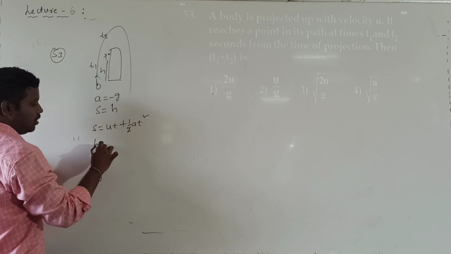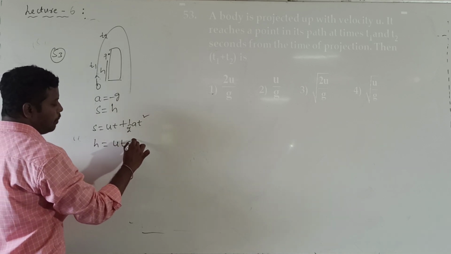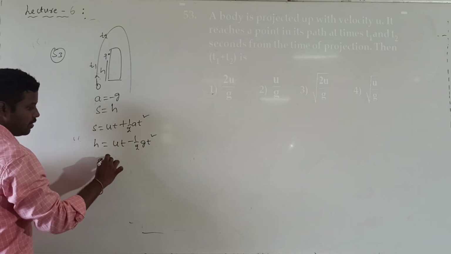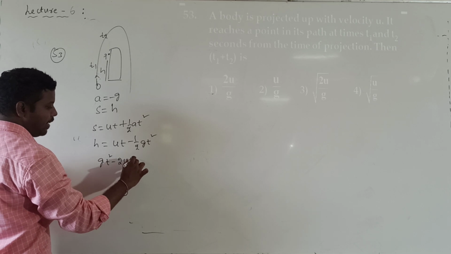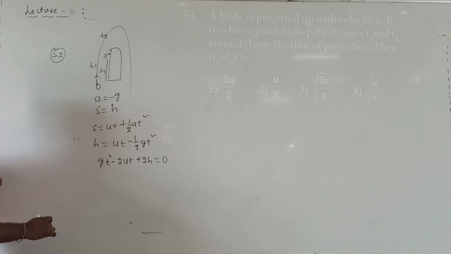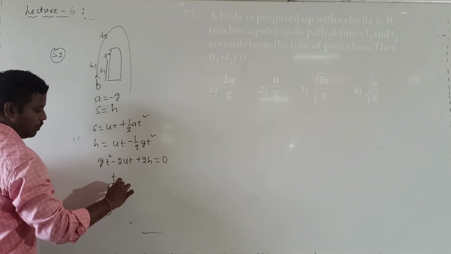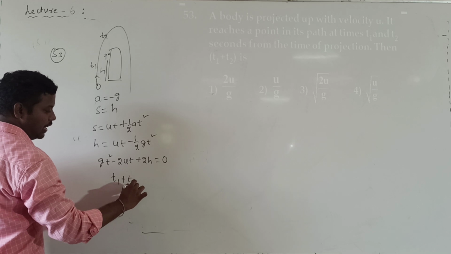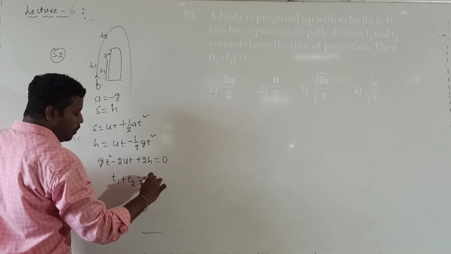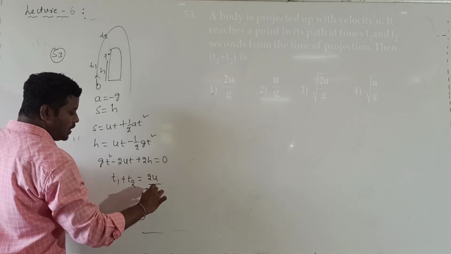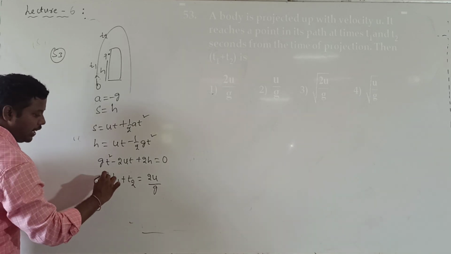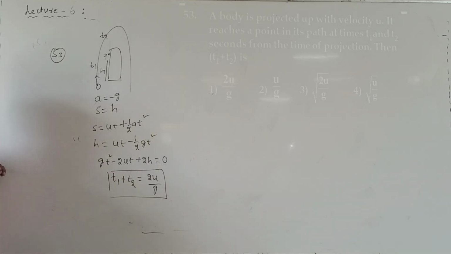So what will I get? h is equal to ut minus half into g into t square. From this, g into t square minus 2 into ut plus 2 into h is equal to 0. This is one quadratic equation. What are the roots of this quadratic equation? Sum of the roots of this quadratic equation, T1 plus T2 is equal to minus b by a. So minus b by a value is equal to minus into minus, plus 2u divided by g. From this, what they are asking us to calculate is T1 plus T2 value only. So T1 plus T2 is equal to 2u by g.